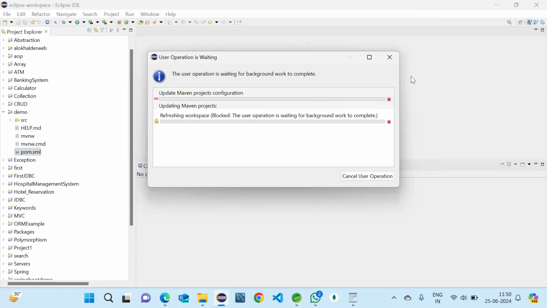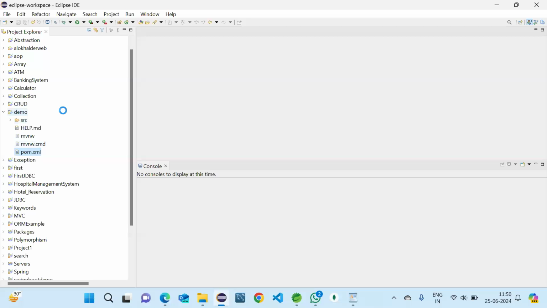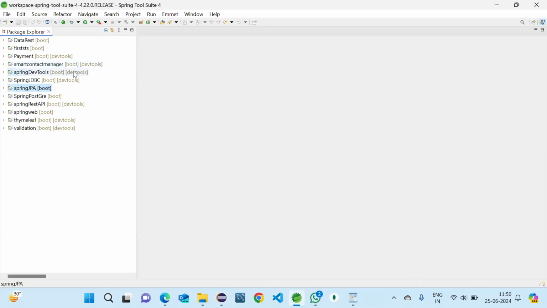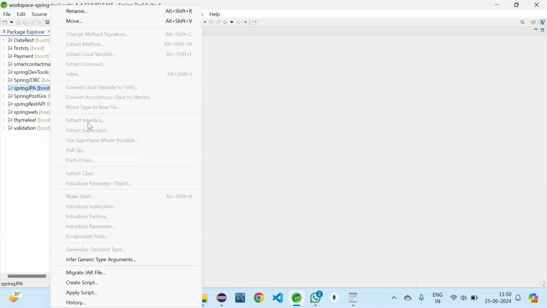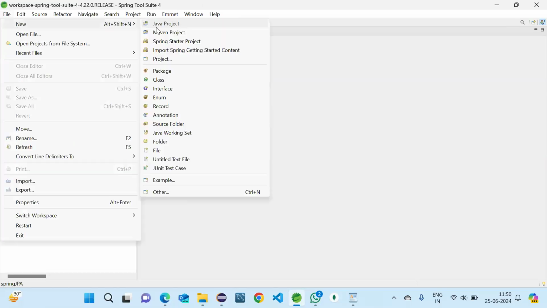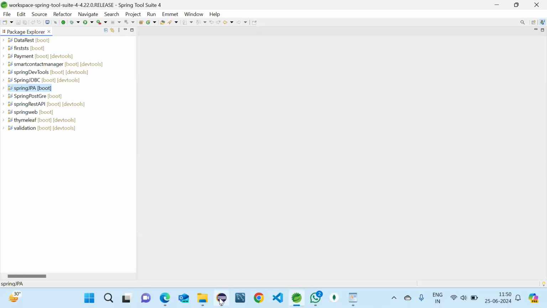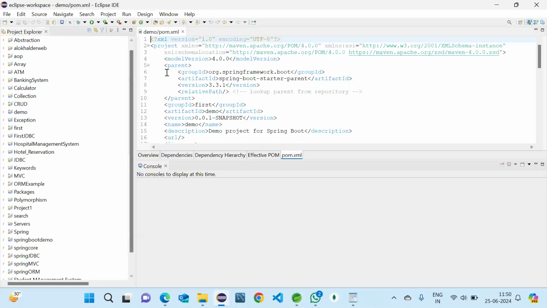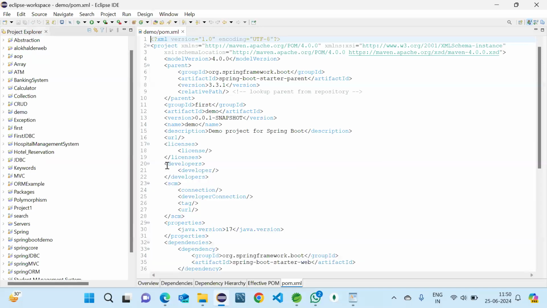It's taking time to import. Okay, let us wait for 1 minute. And meantime, you can download your STS Spring Tool Suite that will be looking like this. So here you can create the project using this New. Everything will be similar to Eclipse. First we'll see the example here, then we'll go for the Spring Tool Suite also.